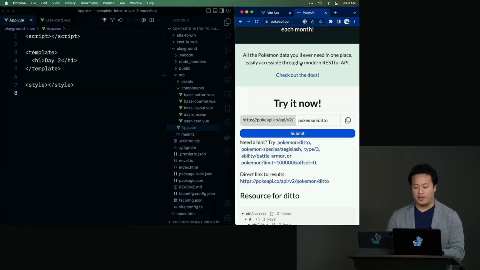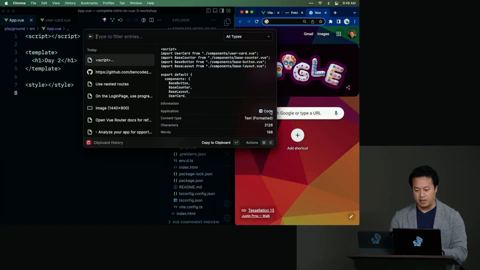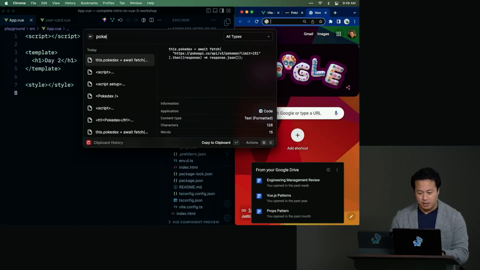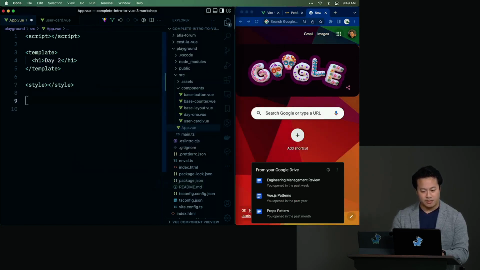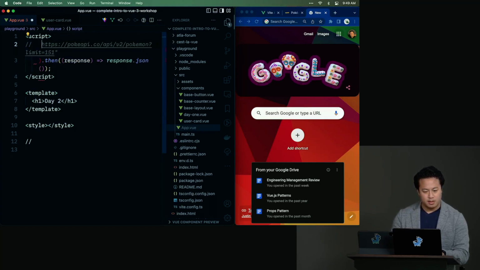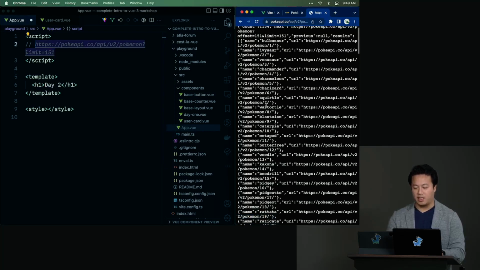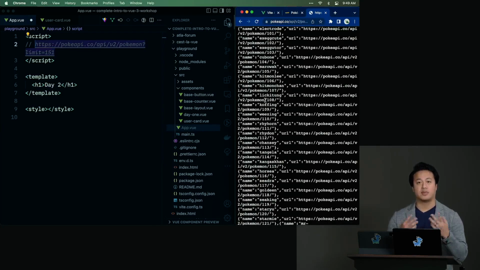So here we go. What we want to do is fetch the Pokemon. The API call that we're going to be using is this one right here. I think I have it already saved. OK, it's right here. I'm going to drop that in as a comment in the JavaScript block. This URL will basically serve us the original 151 Pokemon. If we open this up inside of our browser, you see that if we do a GET request, we'll get a whole list of Pokemon, fairly simple as far as the Pokemon name, and then a URL if you want to fetch additional information about it.